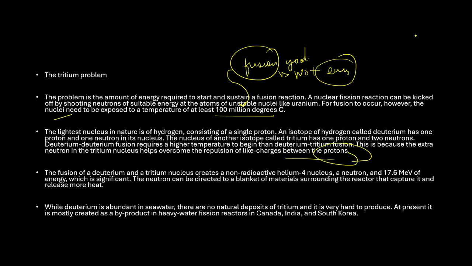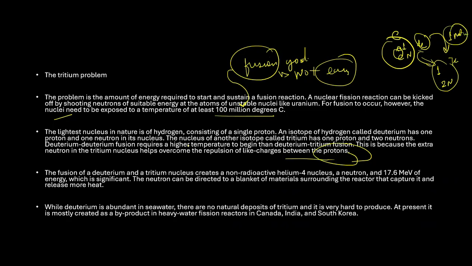So as I already told you, hydrogen has only one electron. In the nucleus, it has one proton, and if it has one neutron, then it is called deuterium. And if it has one proton and two neutrons, then it is called tritium. So if you want to collide this, this has to get converted to tritium. And how can it get converted? You need one extra neutron. And to get this one extra neutron, you need a lot of energy, right? So this is something scientific that you need to understand here.